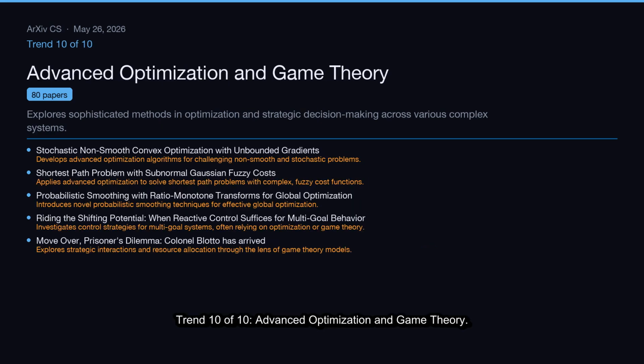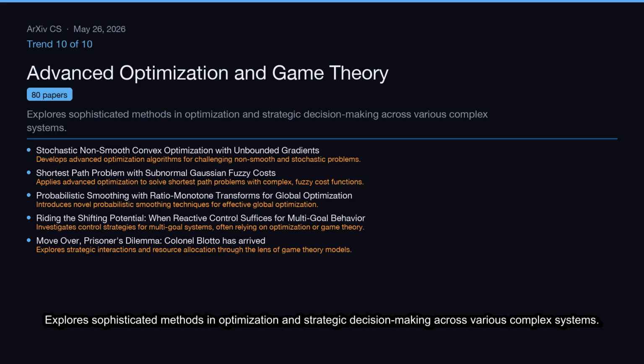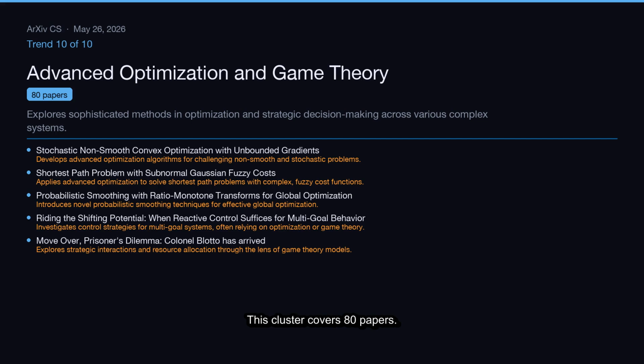Trend 10 of 10, advanced optimization and game theory. Explores sophisticated methods in optimization and strategic decision-making across various complex systems. This cluster covers 80 papers.